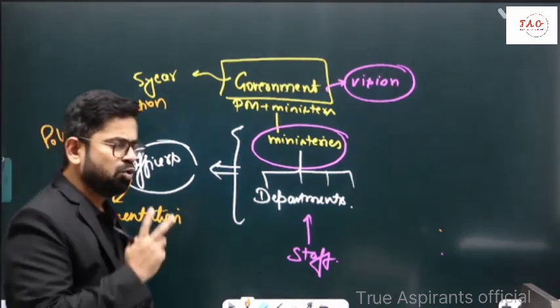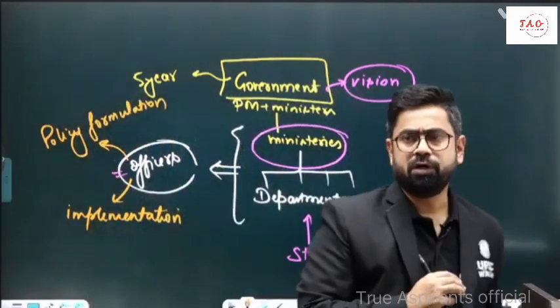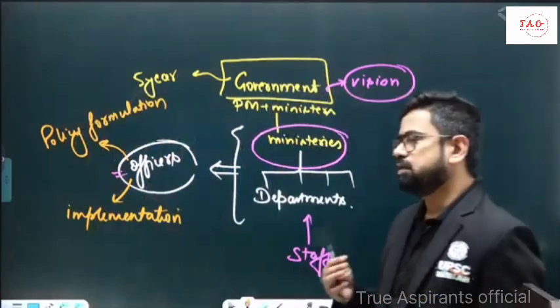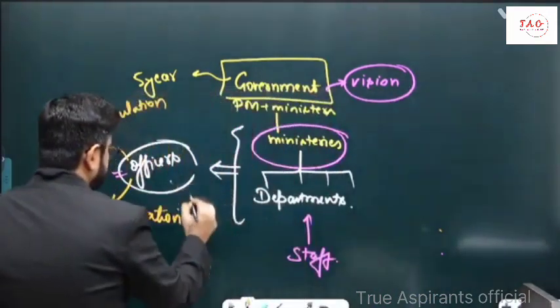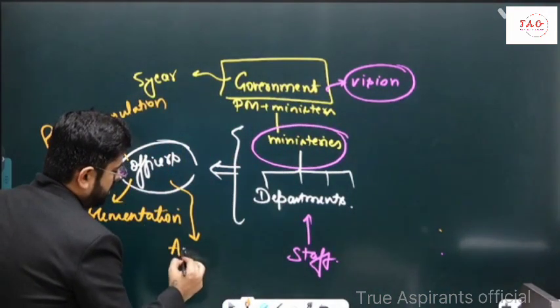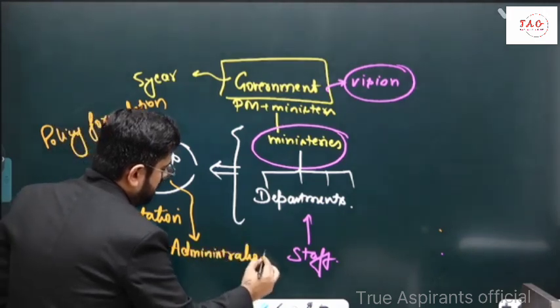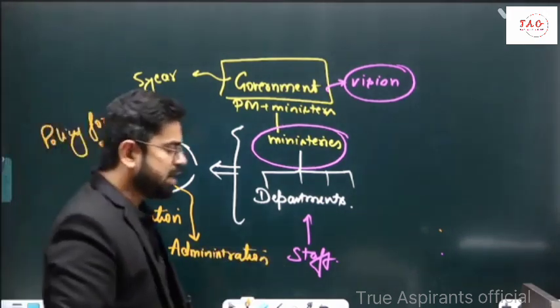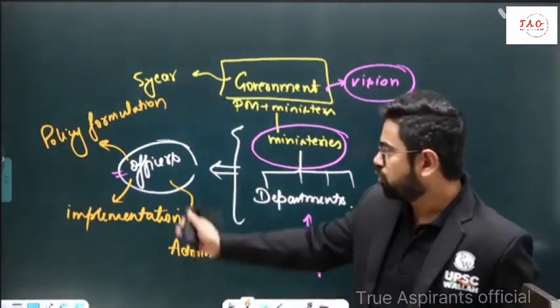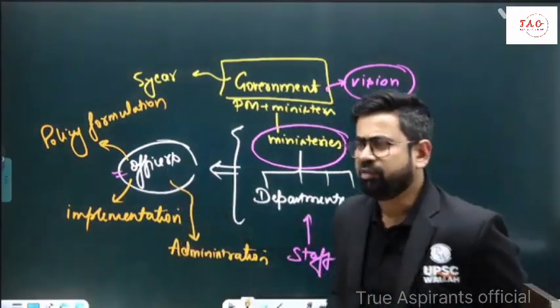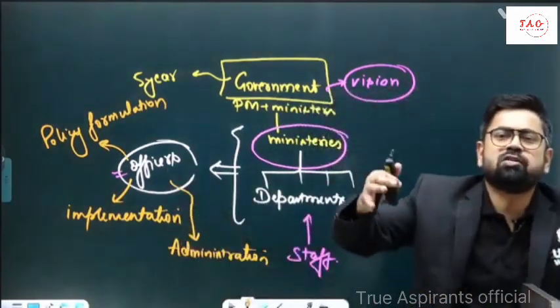These are the two basic things you will be involved in. Other than that, of course, a lot of other things will be there, for example administration, law and order, etc.